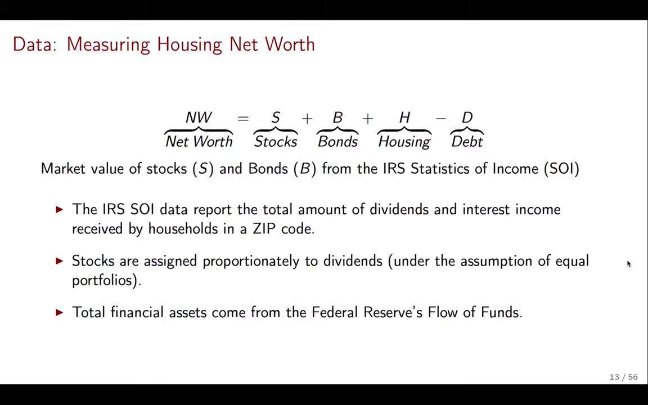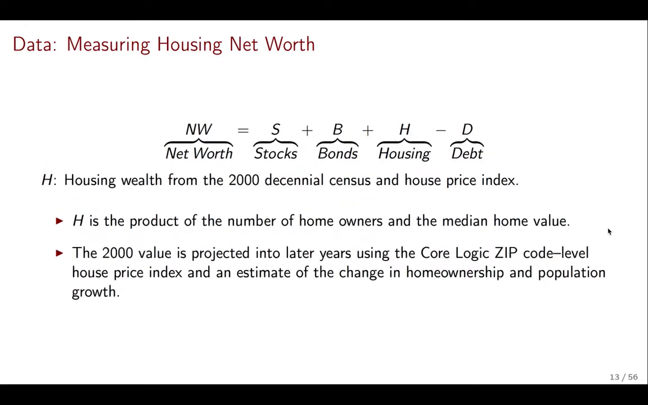What matters here is that we do have access to data on the value of the financial assets of households for every location. Now, the next step is going to be to have access to the value of housing. Housing is going to be important because we're going to get the changes in net worth from changes in the value of housing. So we're going to be using the 2000 decennial census and then an index of house prices. The level H for net worth, that is going to be the housing wealth, it's going to be the product of the number of homeowners and the median home value for the location.